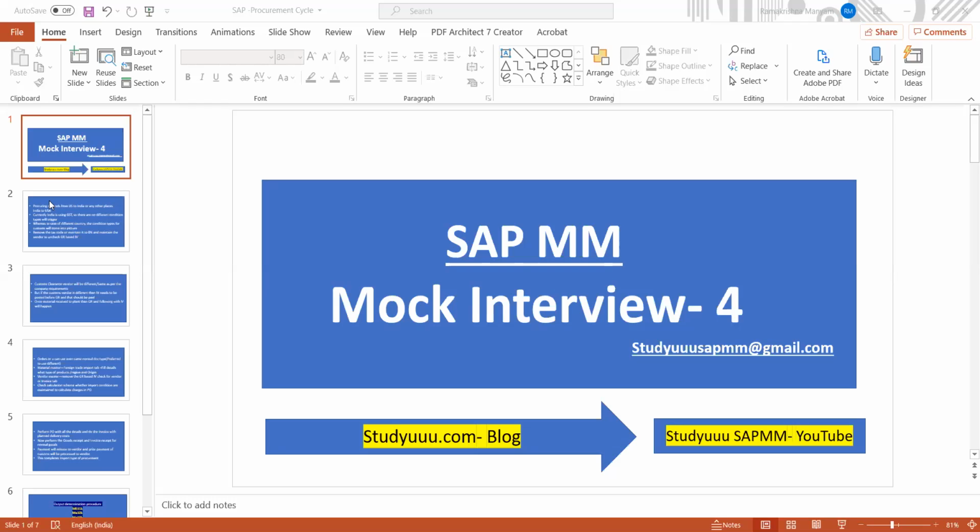The best example you can tell is that contracts and schedule agreements are time dependent because they have condition records with respect to dates. Coming to the PO and RFQ, for the RFQ you can say both, but PO is time independent as it can change frequently. Okay, so how do you handle free items in PO?